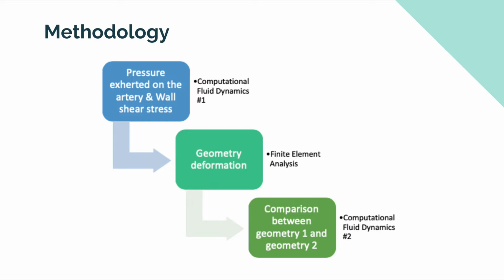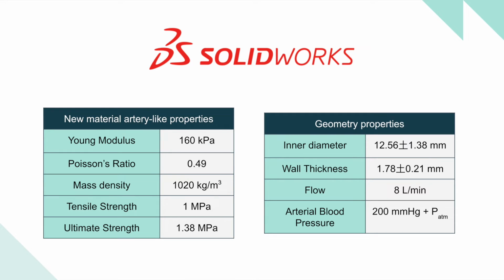Three simulations were made. The first one was a computational fluid dynamics to obtain the pressure exerted on a healthy artery and the wall shear stress. The second one was a finite element analysis of an endofibrotic artery in order to obtain the geometry deformation. And the third one was another computational fluid dynamics to compare the results obtained in geometry 1 and 2. All simulations were made in the solid modeling computer-aided design software SolidWorks 2019, developed by Dassault Systèmes.